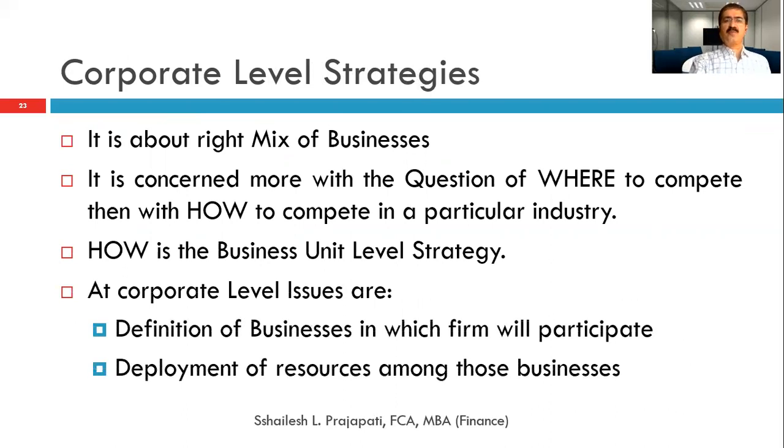If you look at the corporate level strategy, it is concerned more with the question of where to compete than how to compete. How is at the lower level, that is, the business unit level strategy. Let us take an example of an organization having four businesses: the ball pen, tips, ink, and refills. If a strategy is formulated for the ball pen, tips, ink, or refills, it will be called a business unit level strategy. And at the corporate level, the combination of these four segments will be the corporate level strategy.